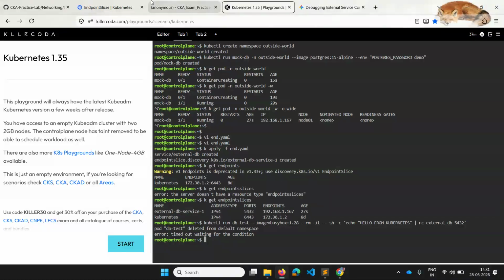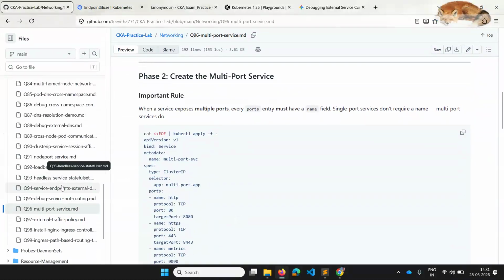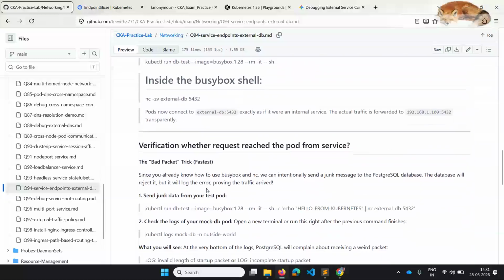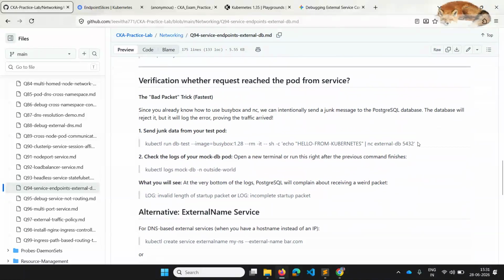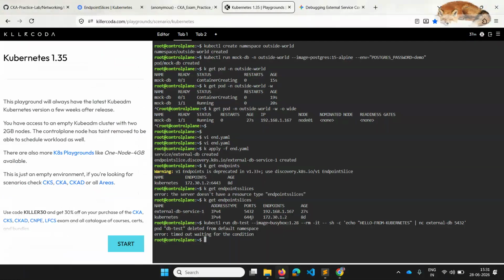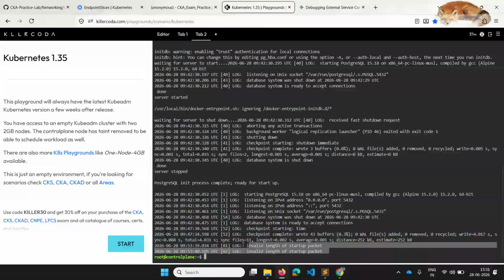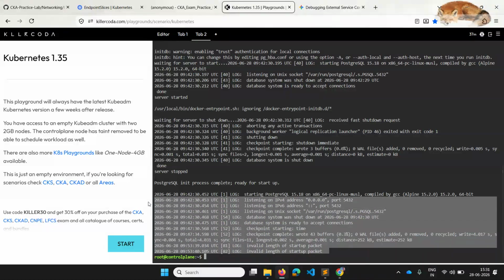For that, I added in GitHub how to check it. You can go through how to verify it again. You can do it by sending some junk data from your test pod. I did it, and this is the one I tried, and then I got this: invalid length of startup packet. So this was not there before.